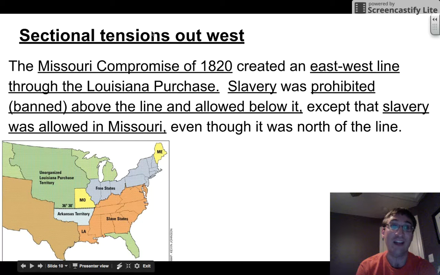Sectional tensions out west, the Missouri Compromise of 1820 created an east-west line through the Louisiana Purchase. There is that line, this dotted line. Slavery was prohibited or banned above the line and allowed below it, except that slavery was allowed in Missouri, this yellow territory right here, even though it was north of the line.